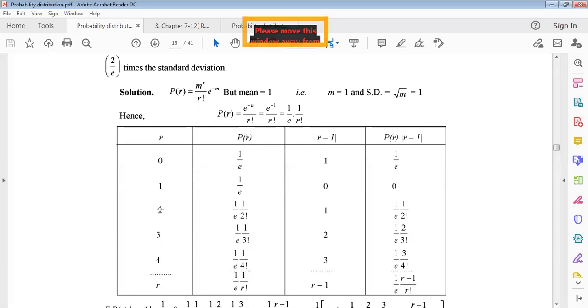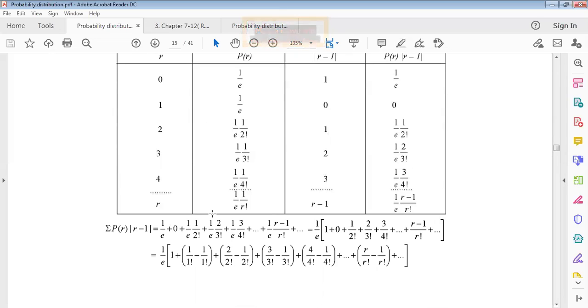If r equals 2, we get 1 by e, 1 by 2 factorial, and r minus 1 will be 1. Then 1, 2, 3, up to r minus 1. This is the deviation, starting from 0: above it the difference is positive, and below it the difference will also be positive because there is an absolute value.